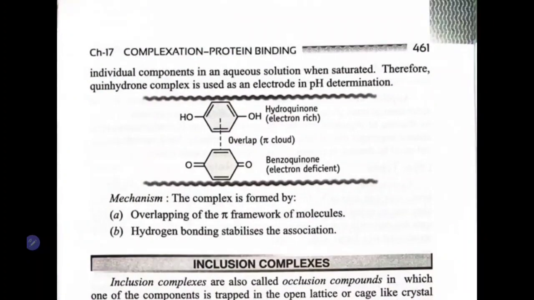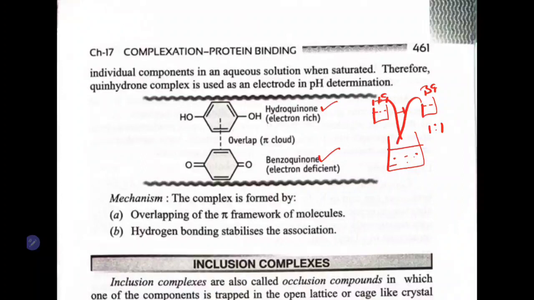Yes, the next complex is quinhydrone complex. It is obtained by mixing hydroquinone and benzoquinone by taking their respective alcoholic solutions. Let us say this is the hydroquinone, this is the benzoquinone, and these are their alcoholic solutions. Mix them in equimolar concentration, that is 1:1 ratio, or 2:2, 3:3, 4:4, equimolar concentration. The resultant will be a green crystal, which is a complex, and we call it quinhydrone complex.